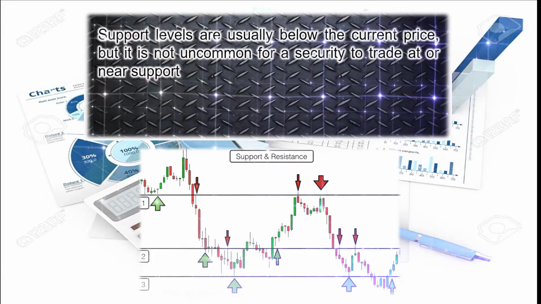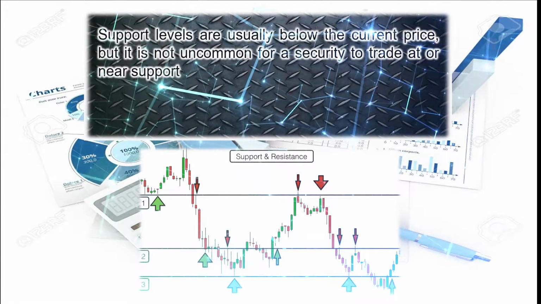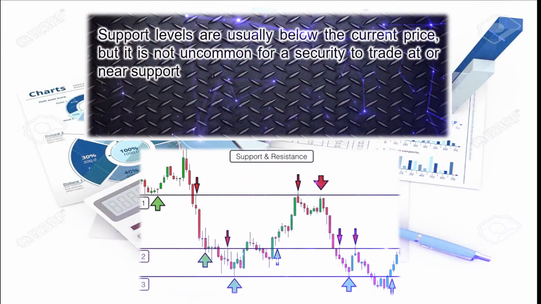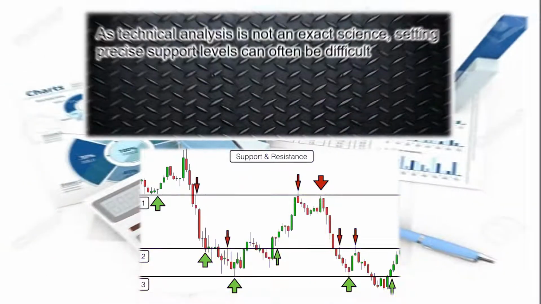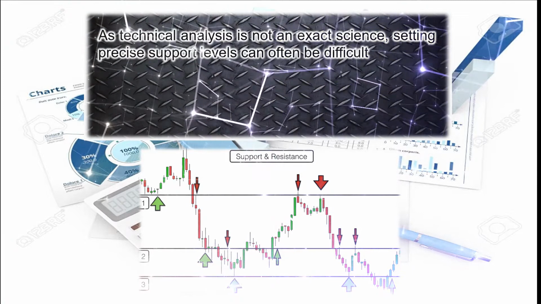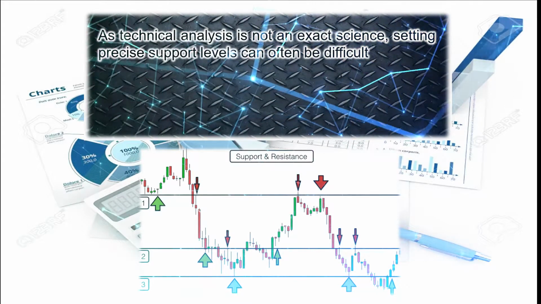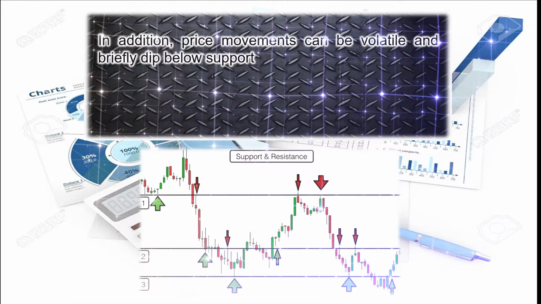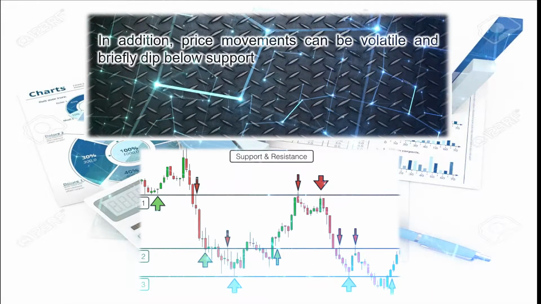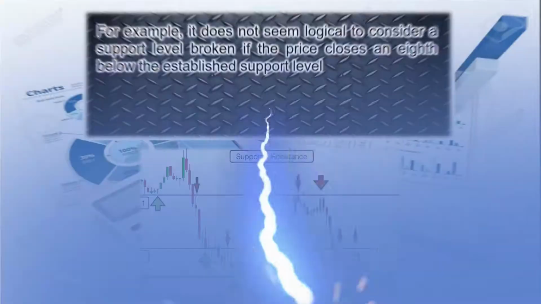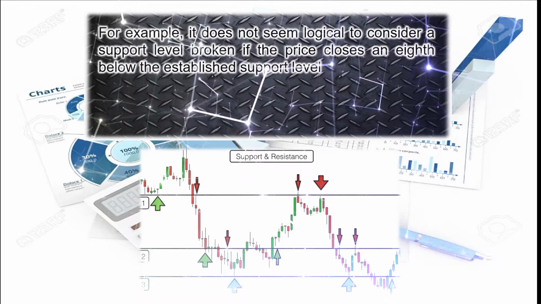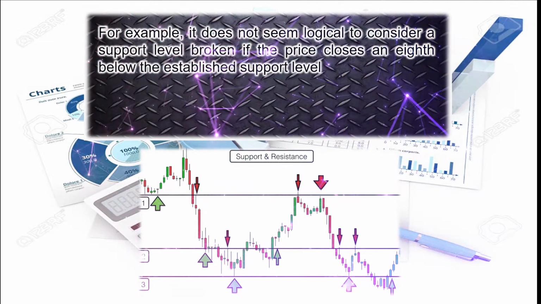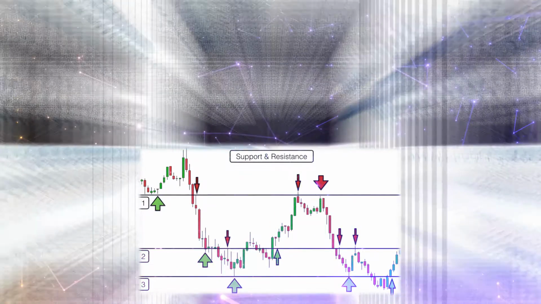Support levels are usually below the current price, but it is not uncommon for a security to trade at or near support. As technical analysis is not an exact science, setting precise support levels can often be difficult. In addition, price movements can be volatile and briefly dip below support. For example, it does not seem logical to consider a support level broken if the price closed 1/8 below the established support level.